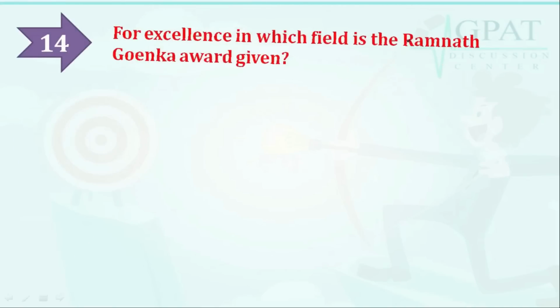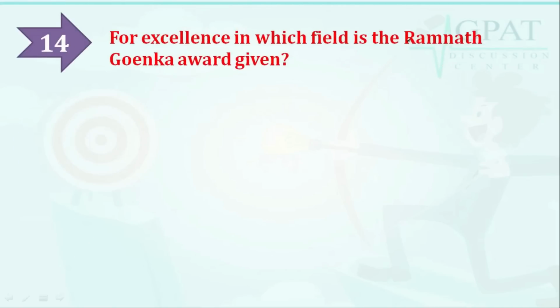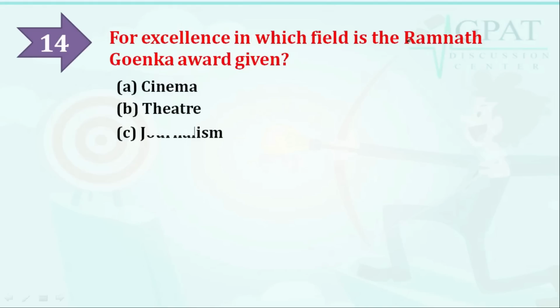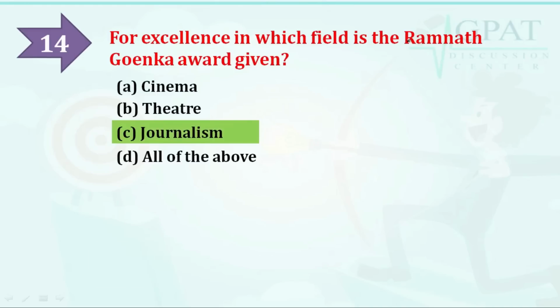Next question is, for excellence in which field is the Ramnath Goenka award given? Option A is cinema, option B is theatre, option C is journalism, option D is all of the above. So for excellence in which field is the Ramnath Goenka award given? The correct answer is journalism. For excellence in journalism the Ramnath Goenka award is given.